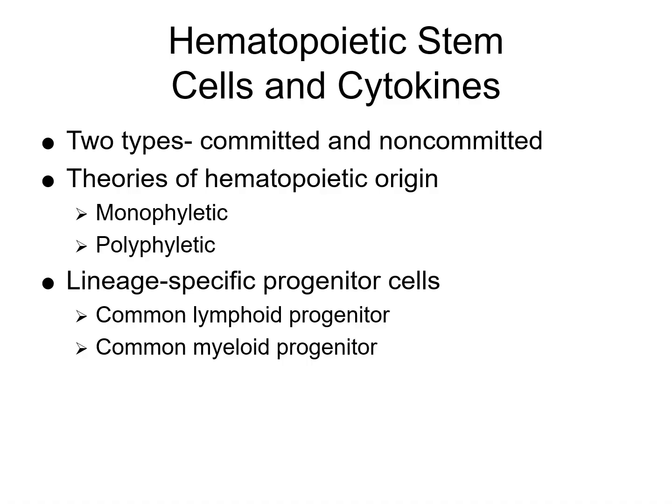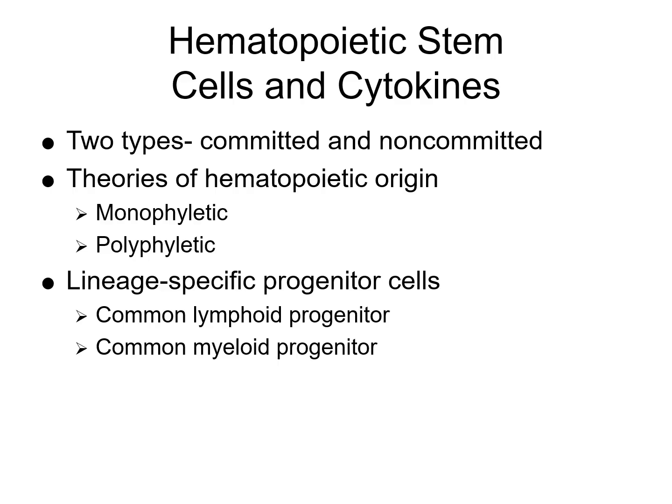Hematopoietic stem cells and theories of their origins. We have types of stem cells. We have committed stem cells, and these are already destined to develop into a specific blood lineage. Then we have the non-committed stem cells, which are undifferentiated and have the potential to develop into multiple blood cell types. The monophyletic theory is that all blood cells arise from a single common stem cell, and then there's the polyphyletic theory, where different blood cells originate from multiple distinct stem cells.